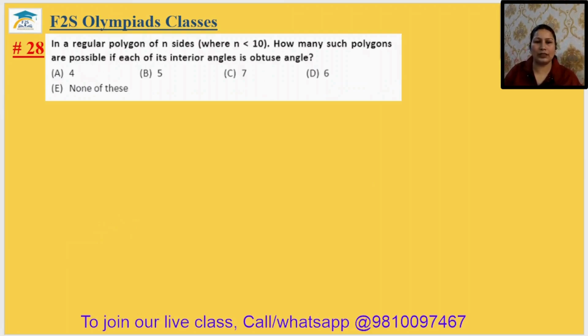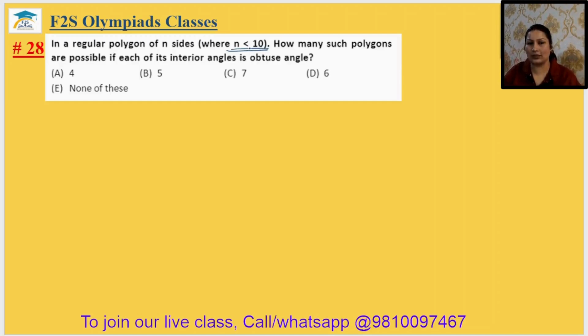Come to question number 28. In a regular polygon of n sides where n is less than 10, how many such polygons are possible if each of its interior angle is obtuse angle? अगर number of polygons, number of sides of the polygon should be less than 10. ये क्या है आपका 10 से कम होना चाहिए. और साथ ही साथ दूसरी कंडीशन क्या है, द एंगल शुड बी ऑब्ट्यूज एंगल. ठीक है. तो फॉर बीइंग द लेस देन, how many sides can be possible?